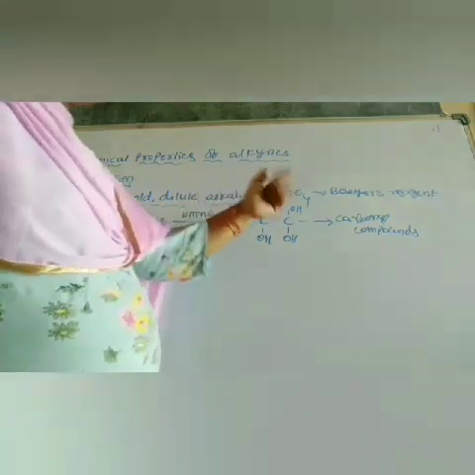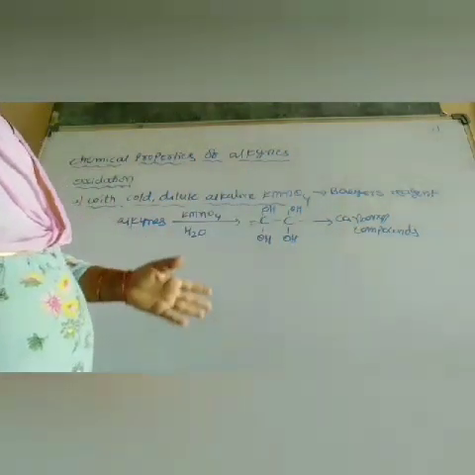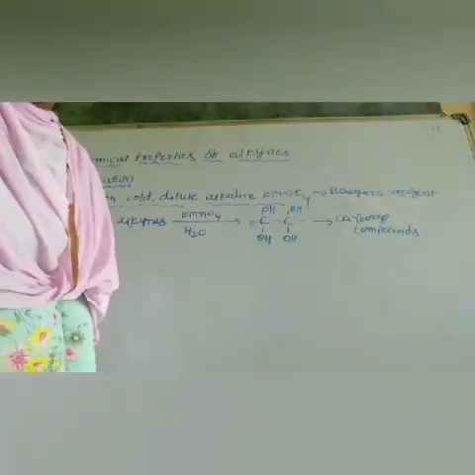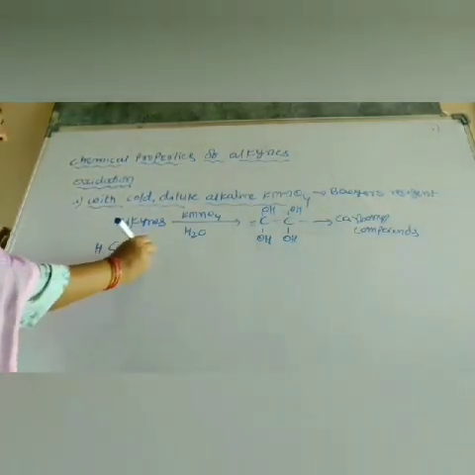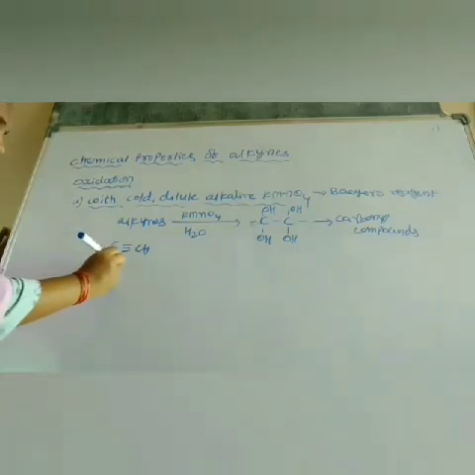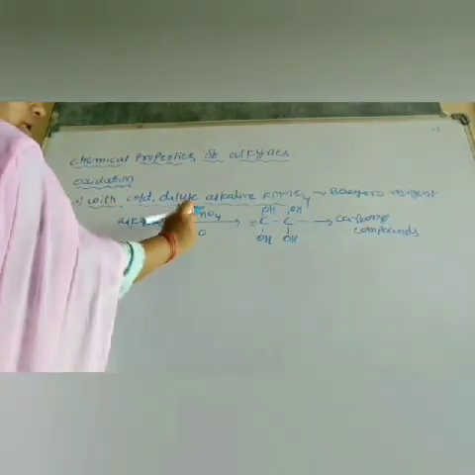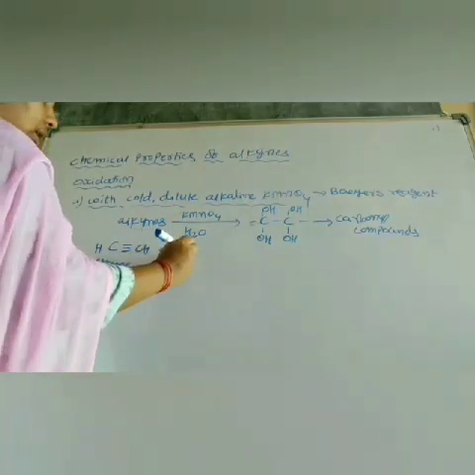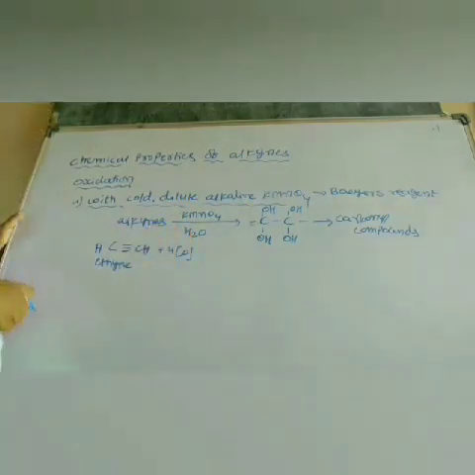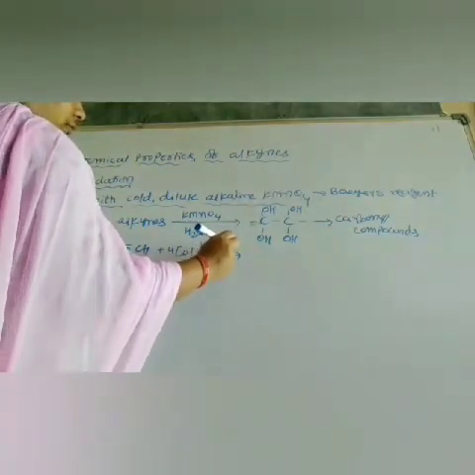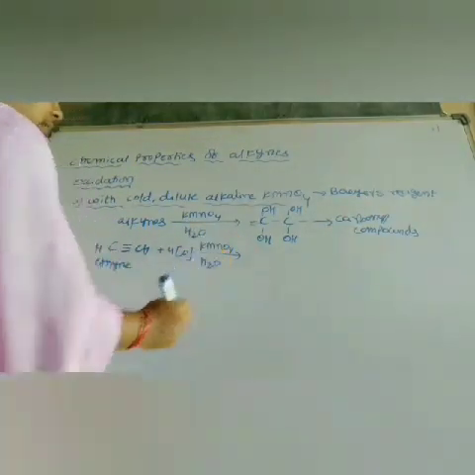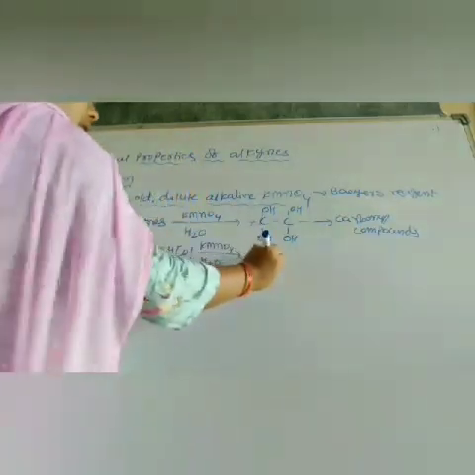Bromine water and Baeyer's reagent are used to test for unsaturation in a given compound. So if I take an alkyne, ethyne, KMnO4 produces nascent oxygen, that is, oxygen atoms. So in the presence of hot dilute KMnO4, it forms tetraols.